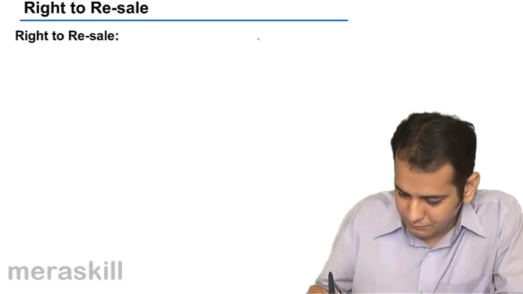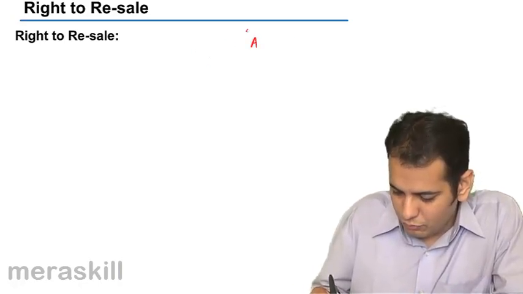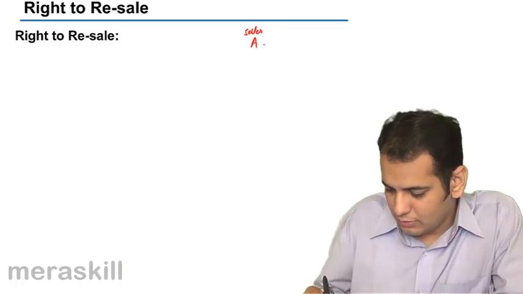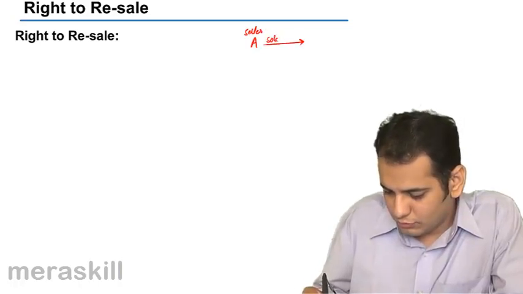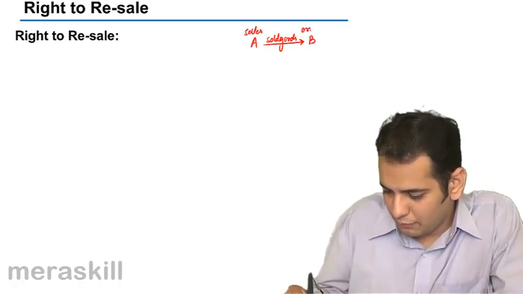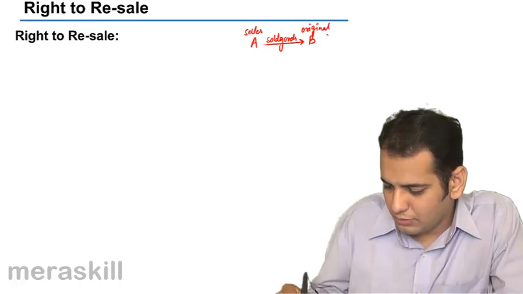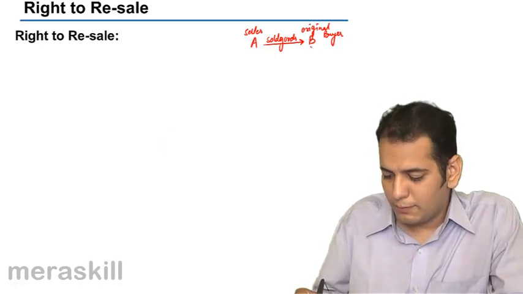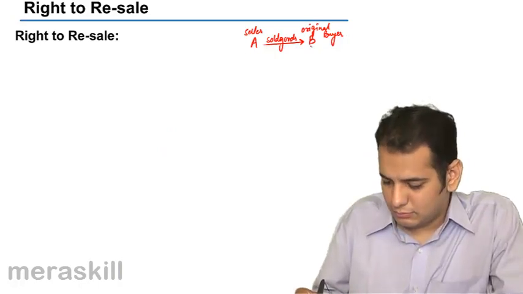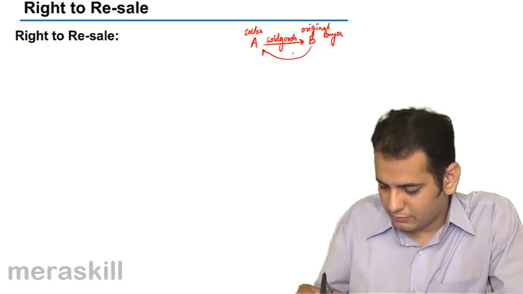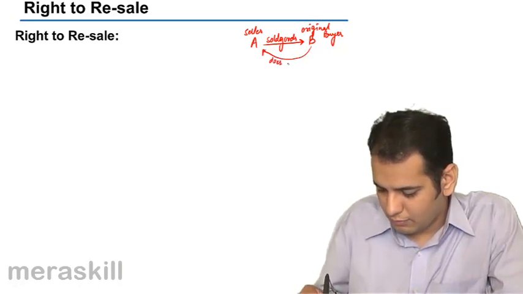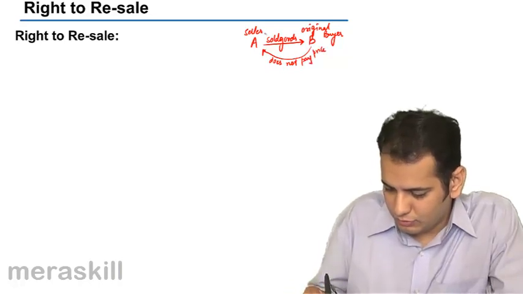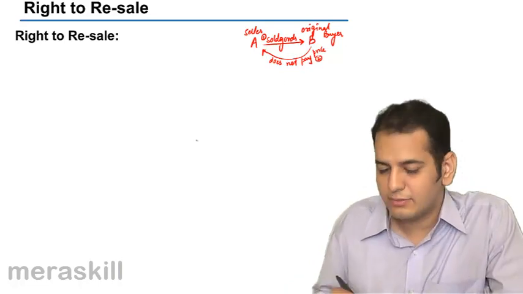It's like A, who's the seller, sold goods to B, who's the original buyer. Now, this buyer does not pay him the price. So this is the first transaction, this is the second thing that is happening.